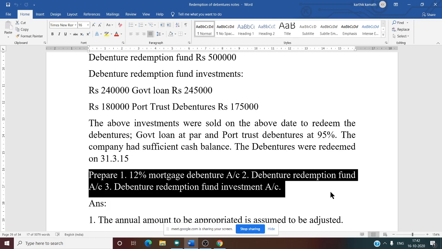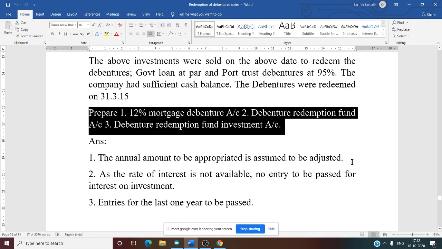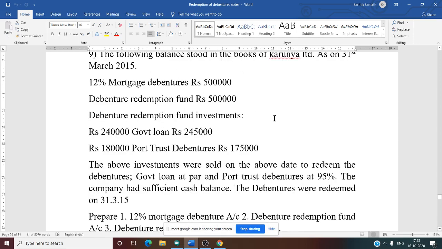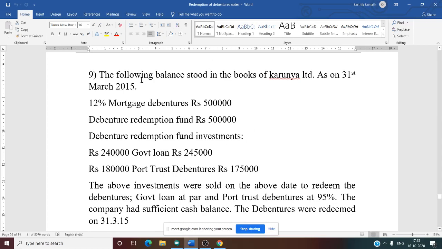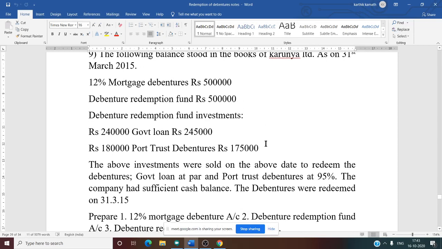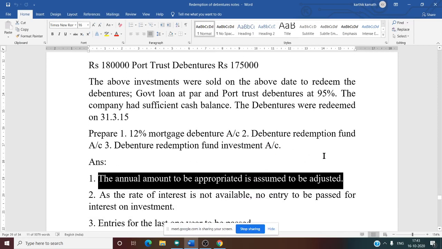Okay. Before solving the problem, there are some notes you need to keep in mind. The annual amount to be appropriated is not given in the question. Have you seen any information regarding P&L balance? Not given, and table information is also not given. So there is no working note. No P&L balance is directly given, so we will assume that it is already adjusted. So no need of passing the entry.